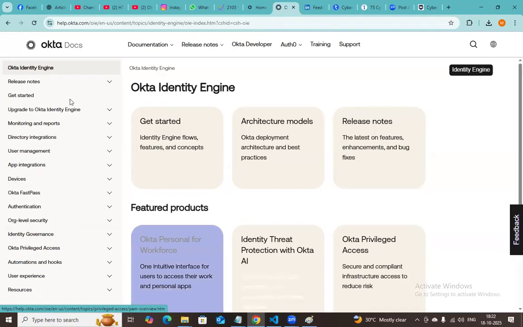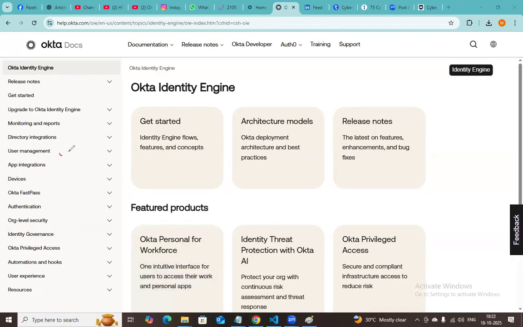See, these are the important features actually. User management, then app integrations, then devices, Okta FastPass, authentication, organization level security, identity governance. Very, very important, identity governance. This is something like policies. And Okta Privileged Access. Oh my God, this one is very, very important.